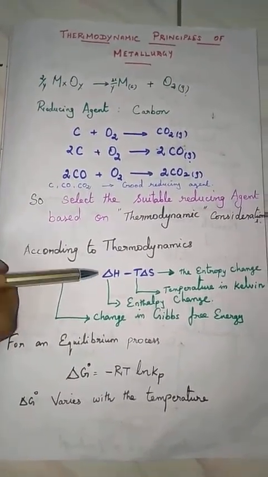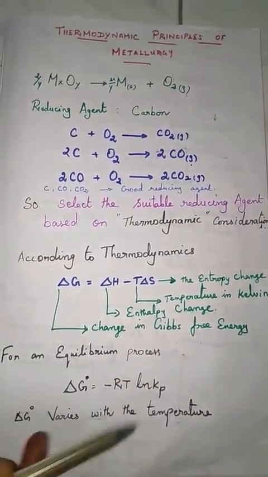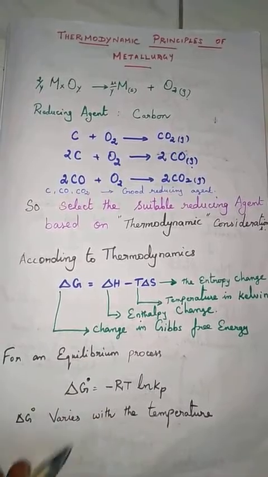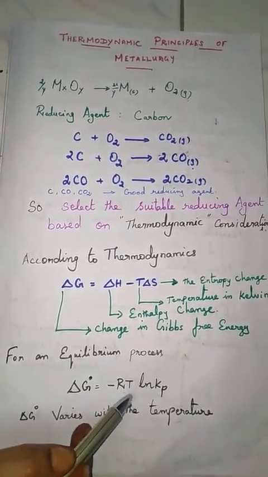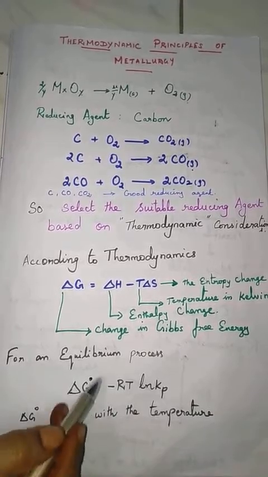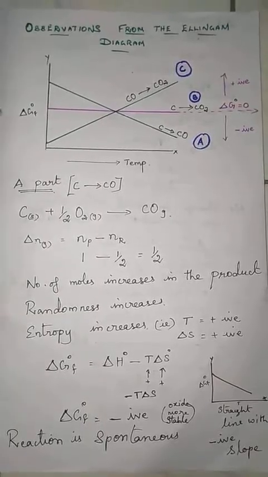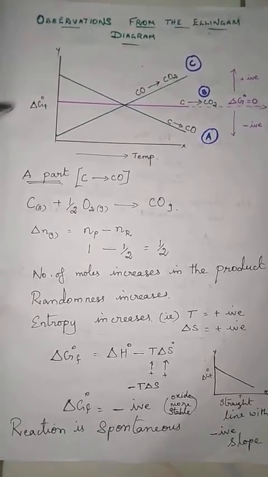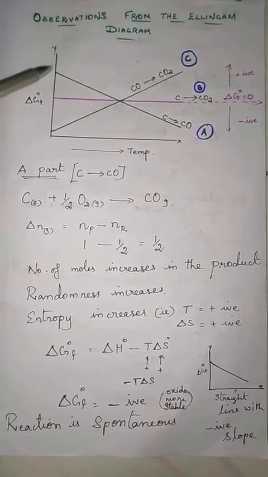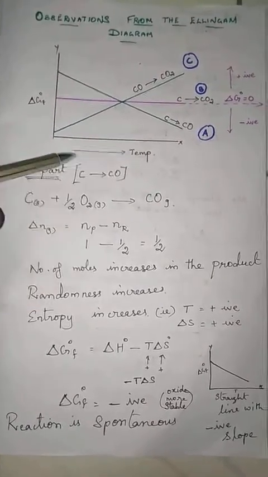For an equilibrium process, Ellingham related the ΔG° with the equilibrium constant K. And this ΔG always varies with the temperature. So he made a plot of ΔG against temperature. Consider this graph, students. This graph is observed from the Ellingham diagram only. See, ΔG°f is on the y-axis, temperature on the x-axis.